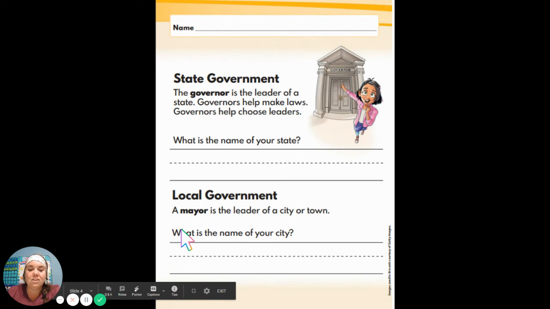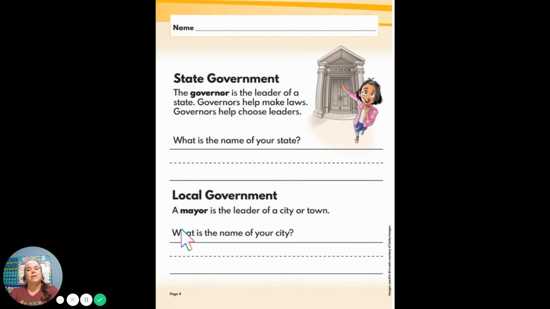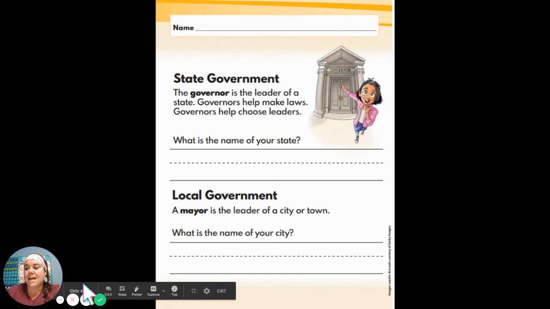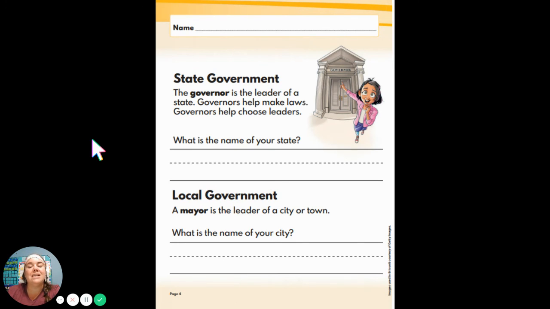We have several governments. We have state government, we have local government, and then we have our country government. And right now, we are in that voting period for our federal government, which is the country that we live in.